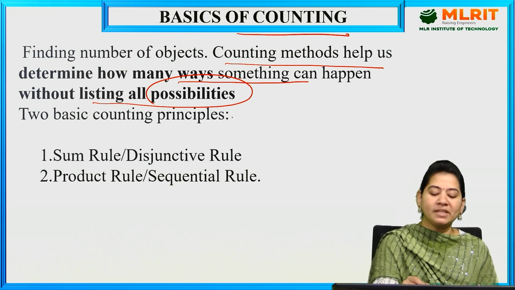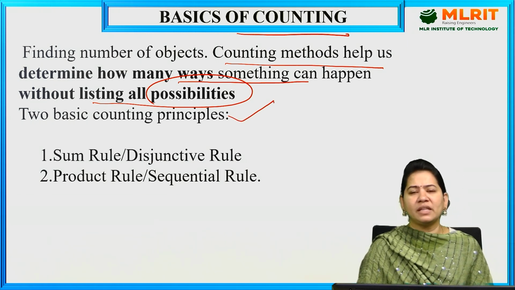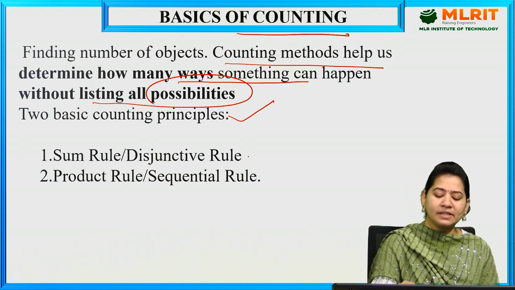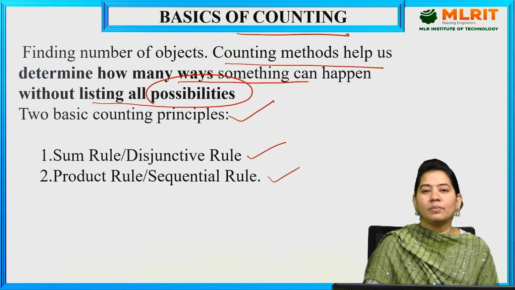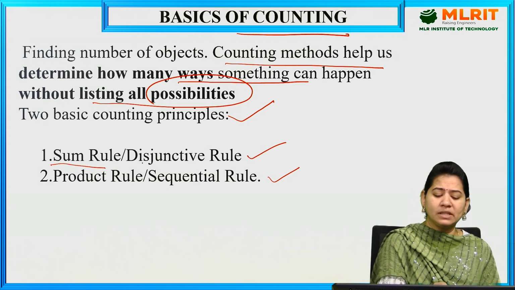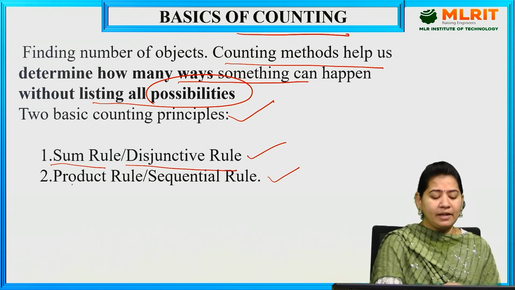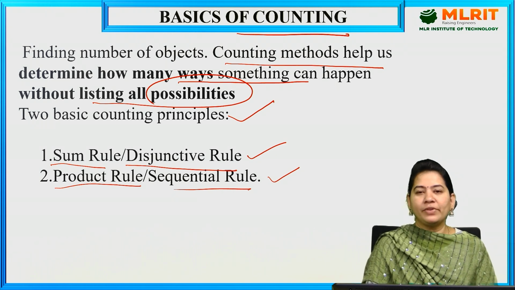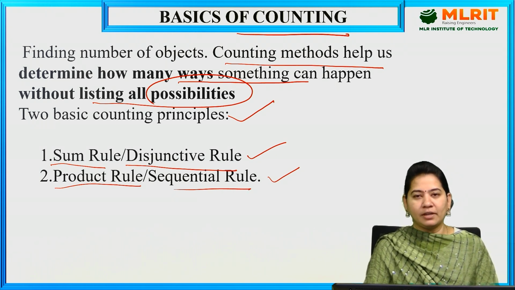The two basic counting principles, or the basic building blocks of counting, are the sum rule and the product rule. The other name for the sum rule is the disjunctive rule, and the other name for the product rule is the sequential rule. So these are the basic building blocks in the basic counting techniques.